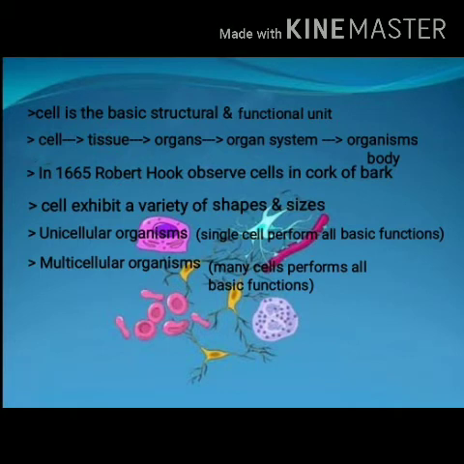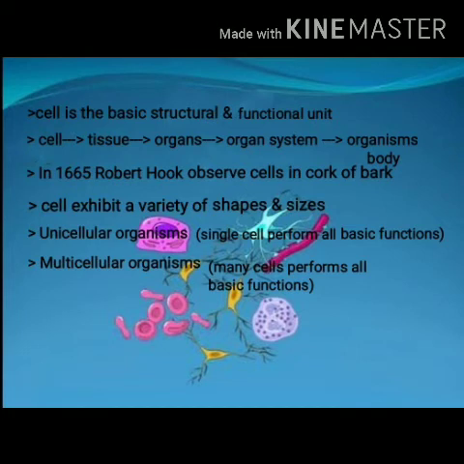These cells were first observed in cork by Robert Hooke in 1665. Cells exhibit a variety of shapes and sizes. The number of cells also varies from organism to organism, and on this basis we categorize organisms into two: unicellular and multicellular. Uni stands for one, meaning the organism is made up of only one cell. Multi stands for many, meaning the organism is made up of many cells.